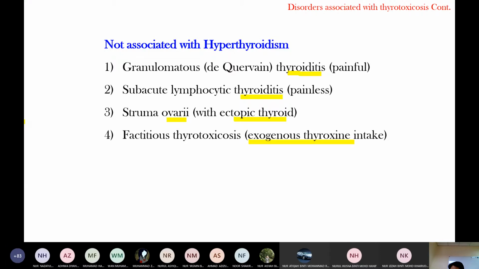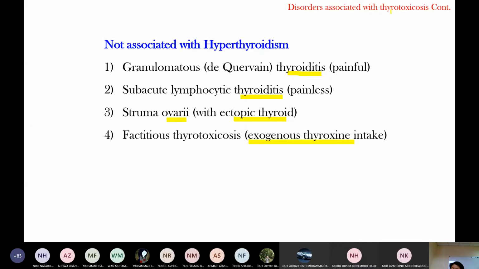So the thyroid gland has follicles. When there is inflammation in the thyroid gland, the follicles rupture. When they rupture, the thyroid hormone in the colloid is released into the circulation. Then it leads to increased thyroid hormone level.